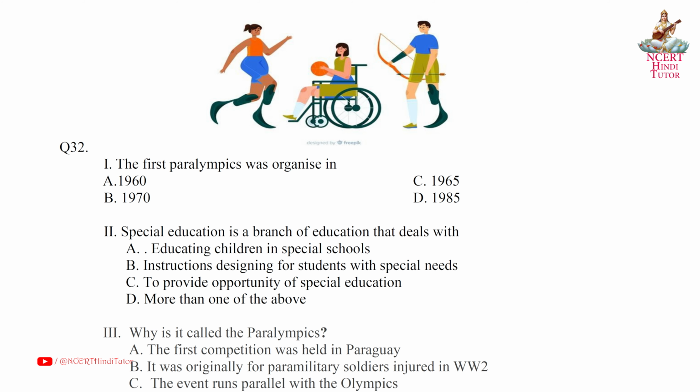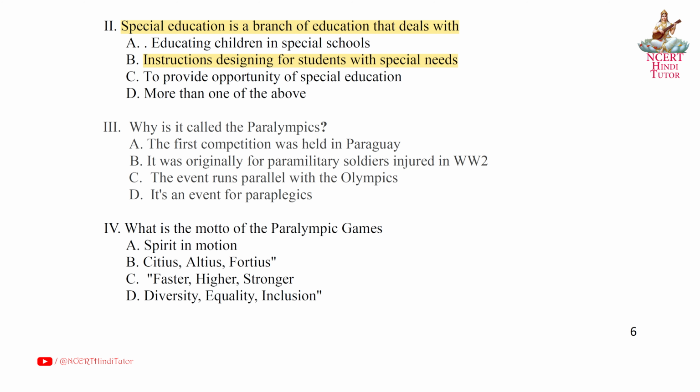Question 32. First, the first Paralympics was organized in. Answer A. 1960. Second, special education is a branch of education that deals with. Answer B. Instructions designed for students with special needs. Third, why is it called the Paralympics? Answer C. The event runs parallel with the Olympics. Fourth, what is the motto of the Paralympic Games? Answer A. Spirit in motion.